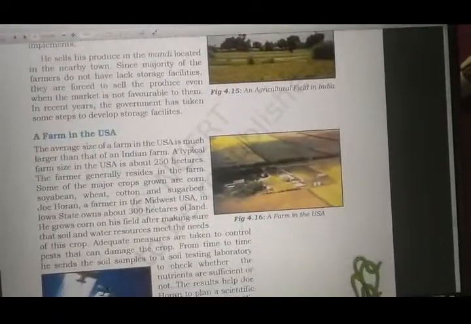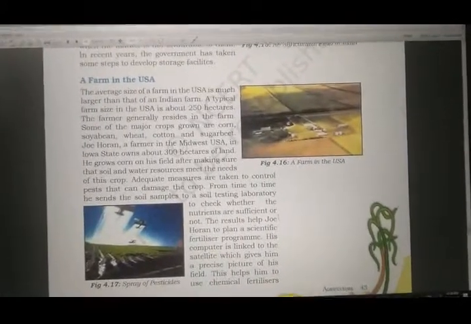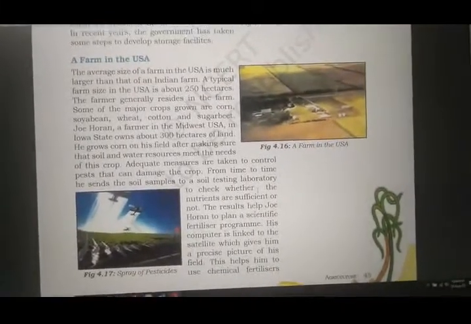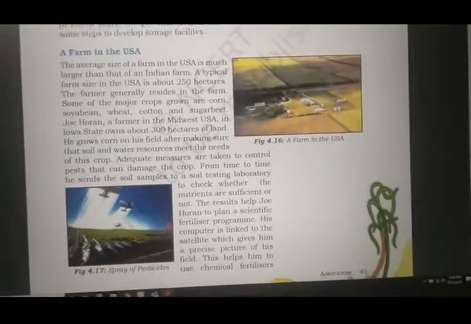We've seen the farming in India. Now let's see the farm in the USA. The average size of a farm in the USA is much larger than that of an Indian farm. A typical farm size in the USA is about 250 hectares. The farmer generally resides in the farm itself. Some of the major crops grown are corn, soya bean, wheat, cotton and sugar beet.